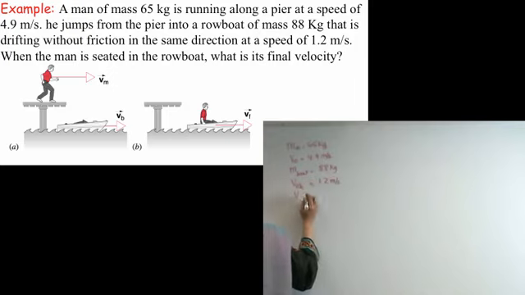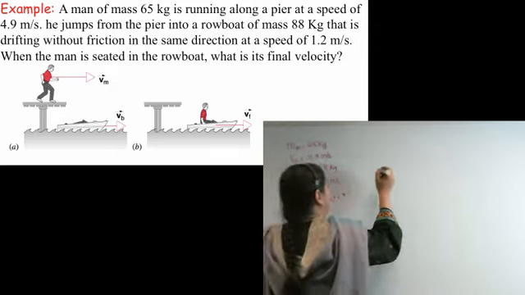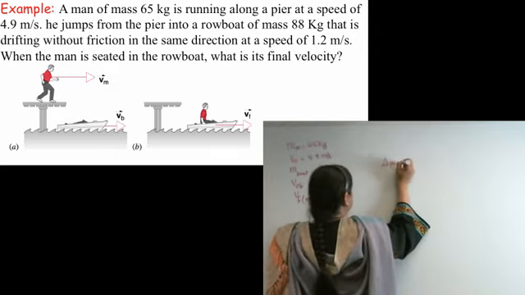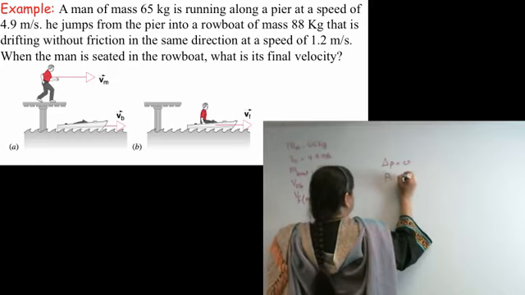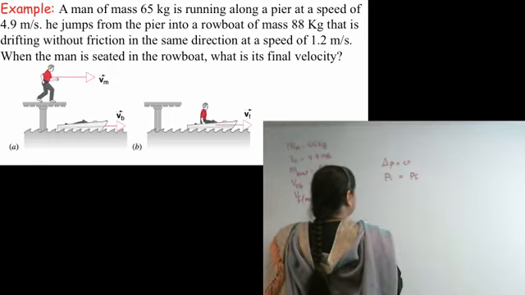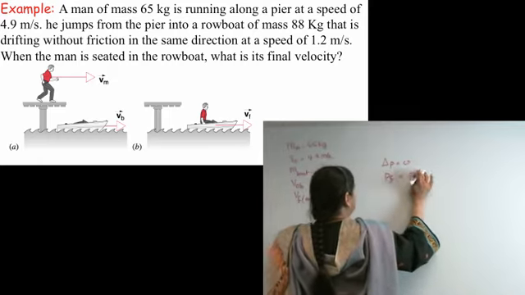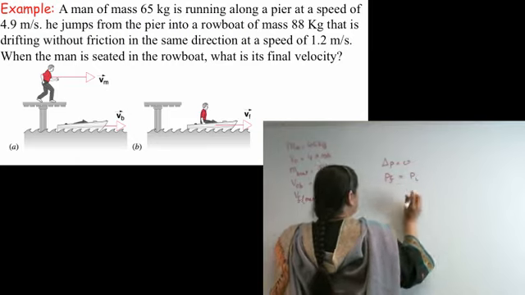And it's asking us for the final velocity of the man plus boat. Well, looking at this, it should be obvious that we have to use delta P equals 0, which means P initial should equal P final. Or let's turn it around so that P final equals P initial.